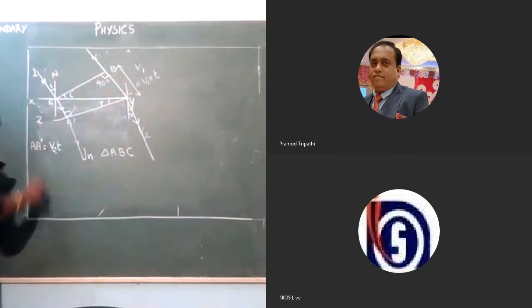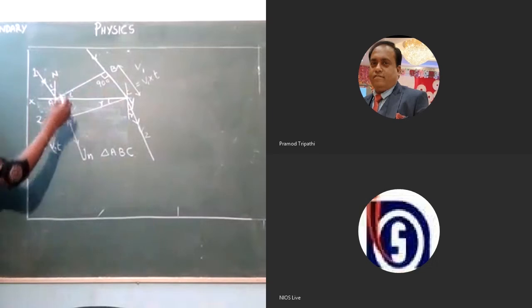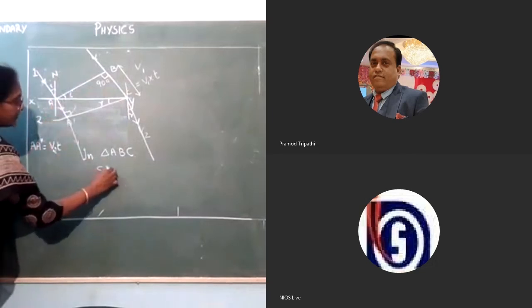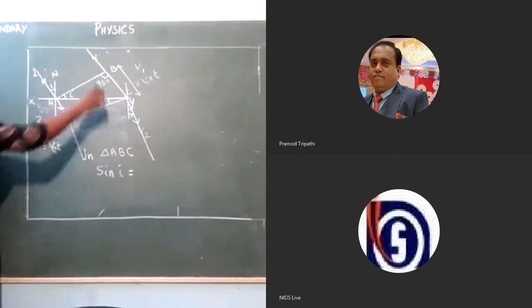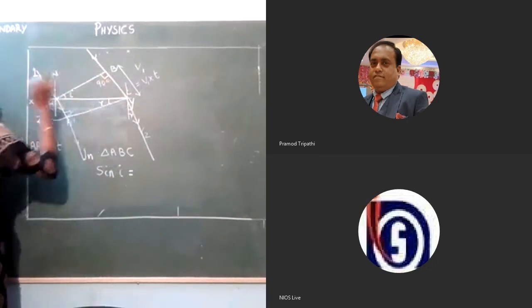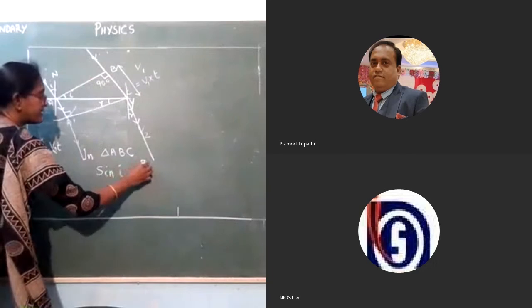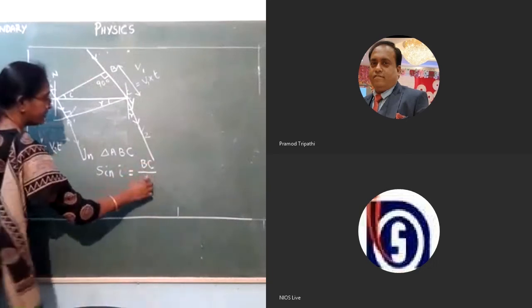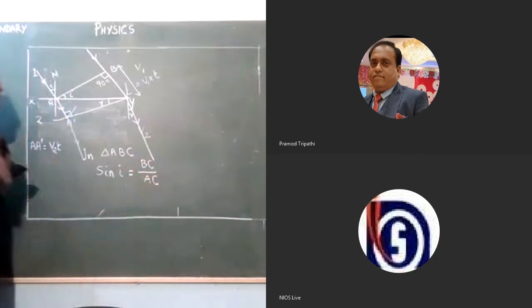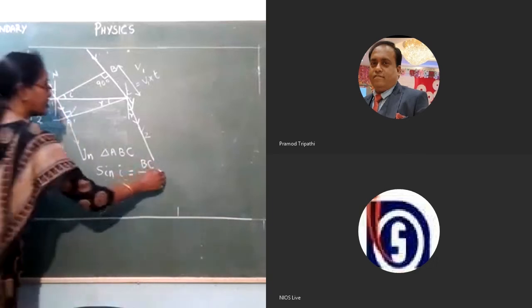So in triangle ABC, if you take sine I, sine of angle I can be taken as opposite side by hypotenuse. So opposite side is BC and hypotenuse is AC. Let it be equation number 1.